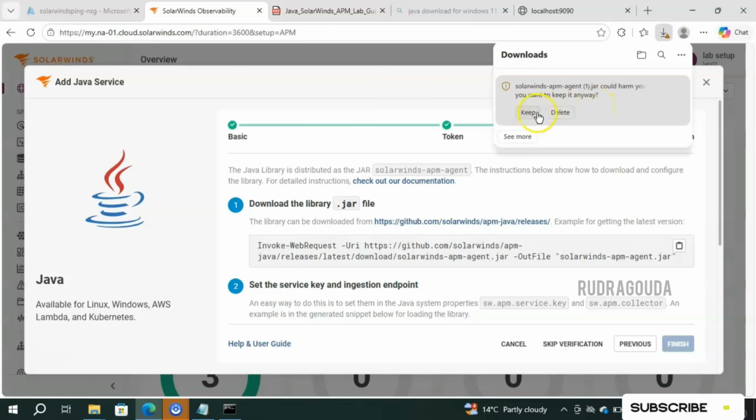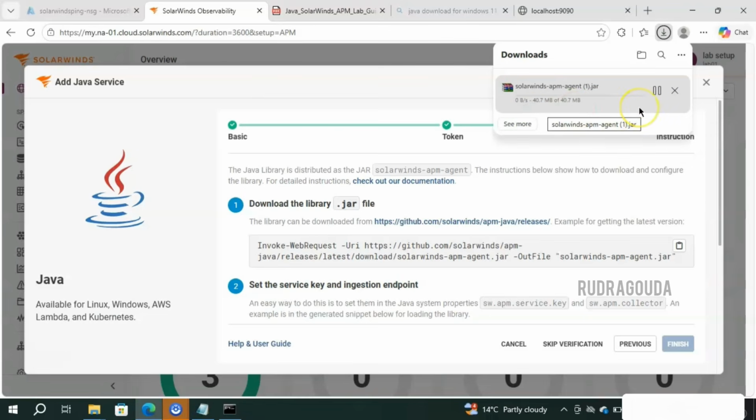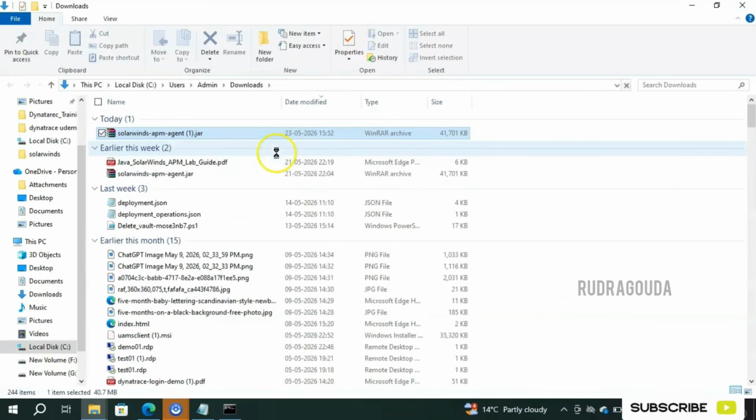Yes, it is downloaded successfully. Simply click on keep. Okay, then go to the folder. Yes, you can see that we have successfully downloaded the SolarWinds APM agent .jar file.